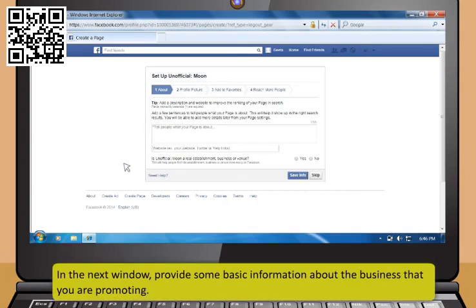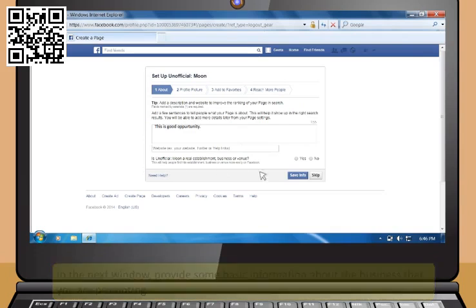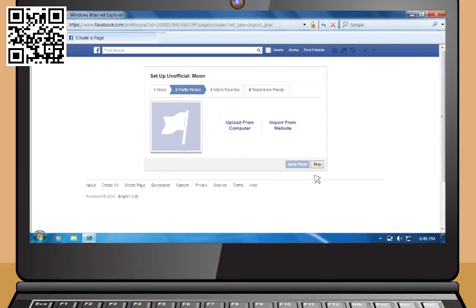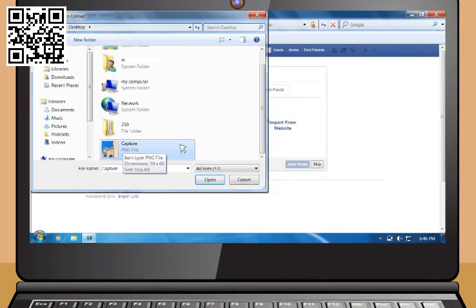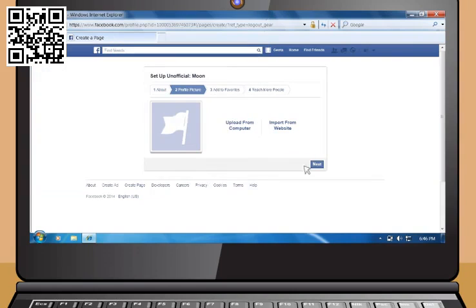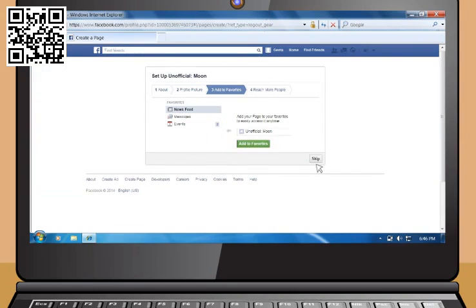In the next window, you need to fill in all the details about your business. You will have to provide some basic information about the business that you are promoting. To add a profile picture to your page, you may either upload a file available on your computer or import it from your website. You can add the page to your favorites list.